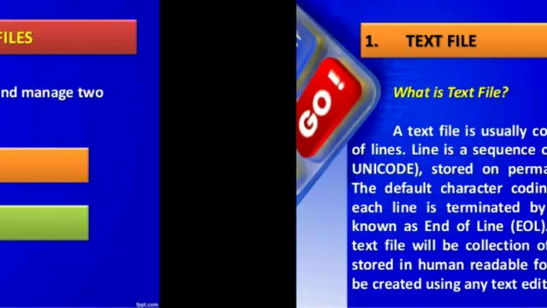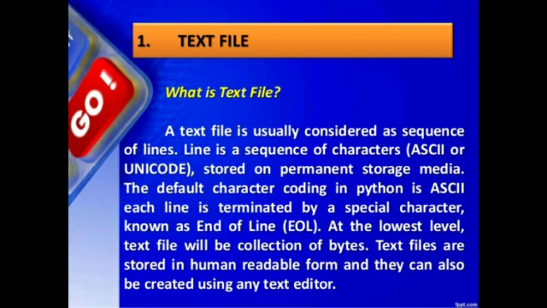What is a text file? A text file consists of a sequence of lines. A line is a sequence of characters. Characters may be ASCII or Unicode that is stored on permanent storage media. Although the default character coding in Python is ASCII, using the constant u with a string, it supports Unicode as well.